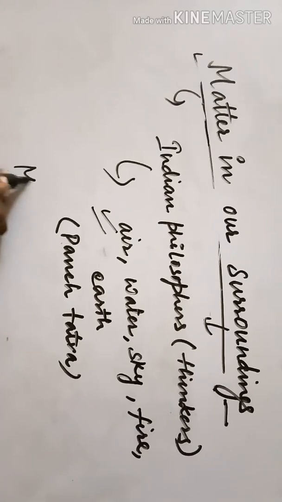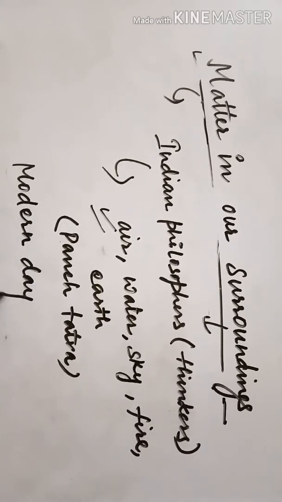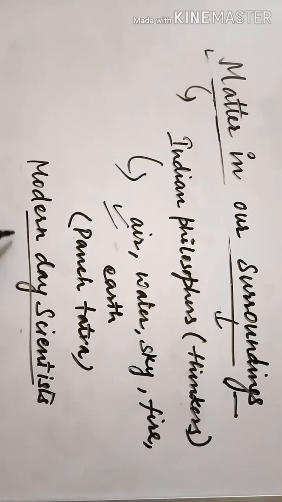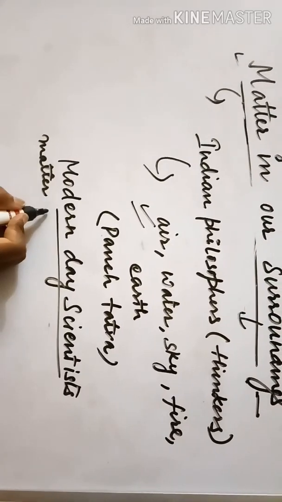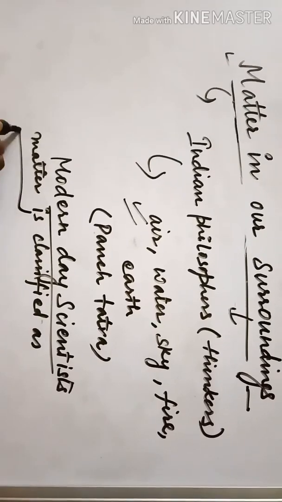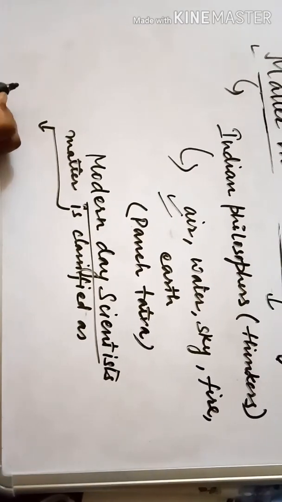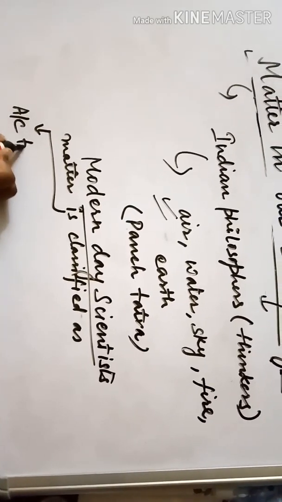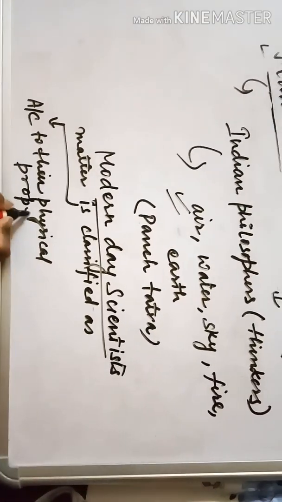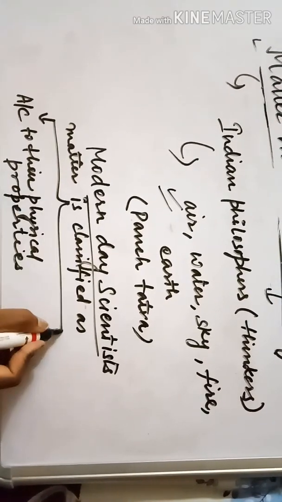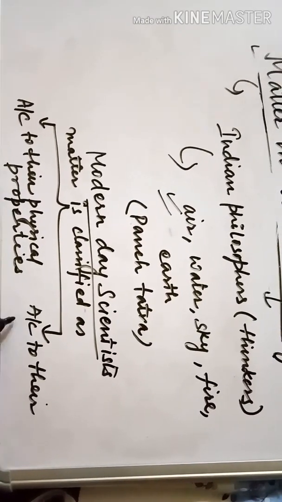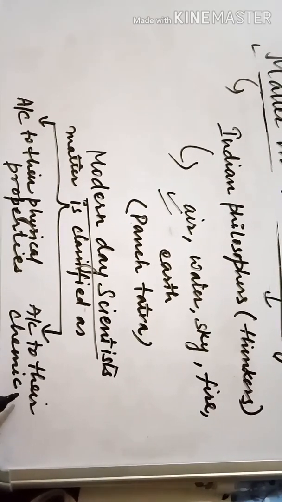According to modern day scientists, matter can be classified according to their physical properties, and also matter can be classified according to their chemical properties. So do you know what is physical property and what is a chemical property?